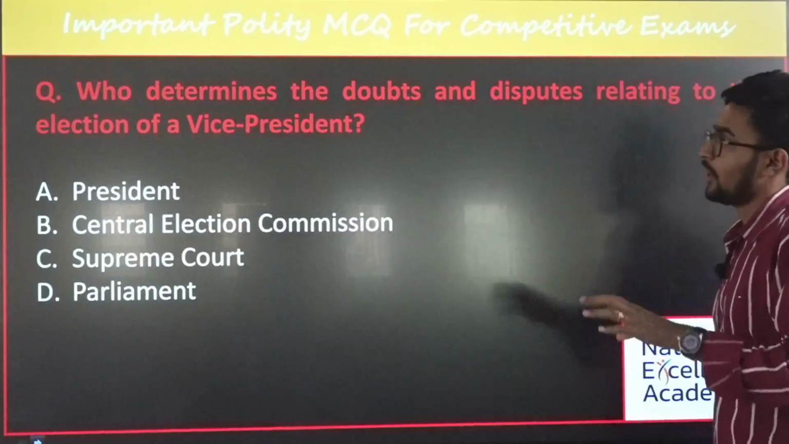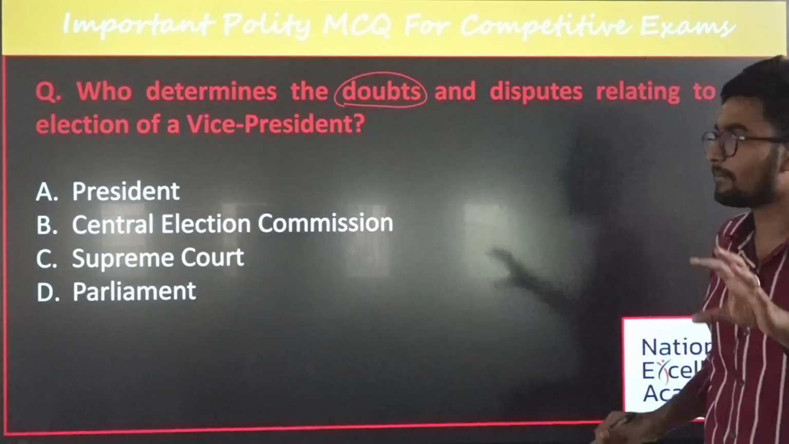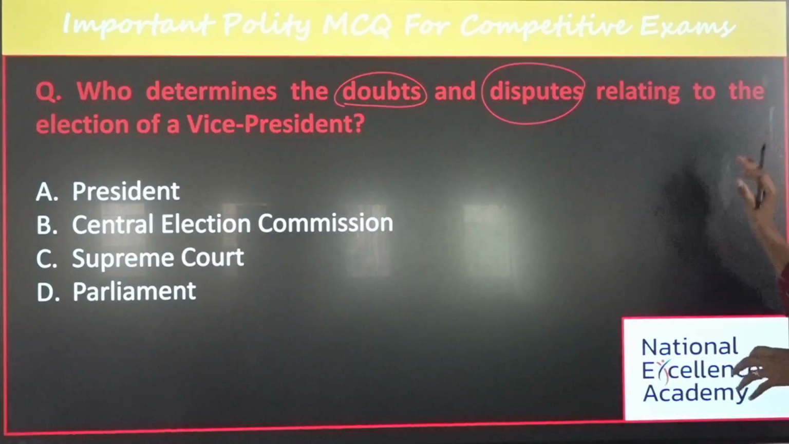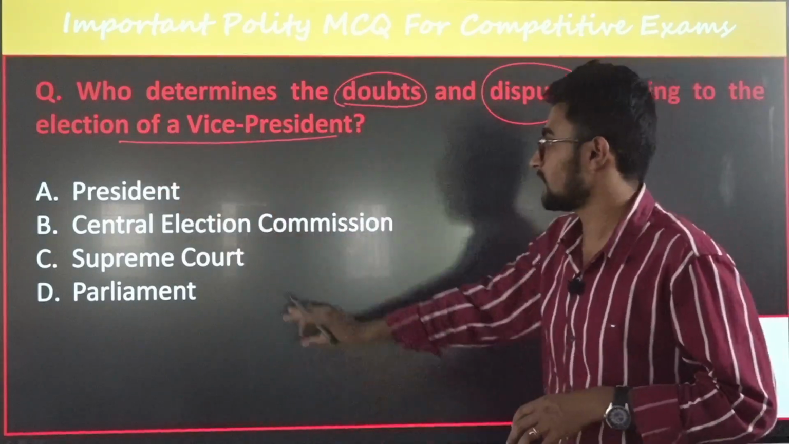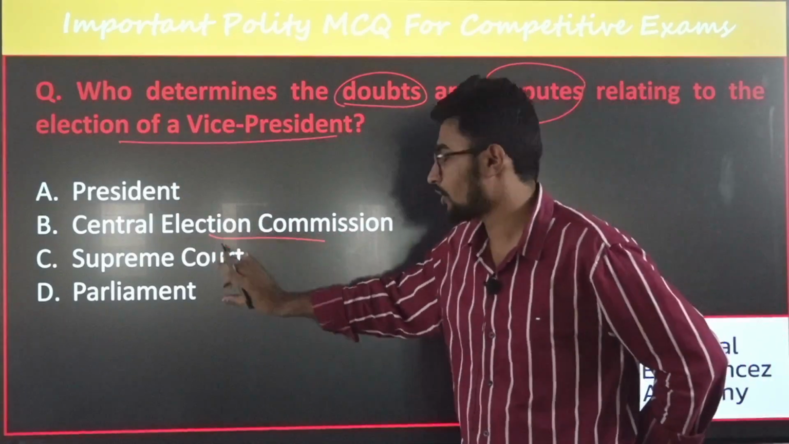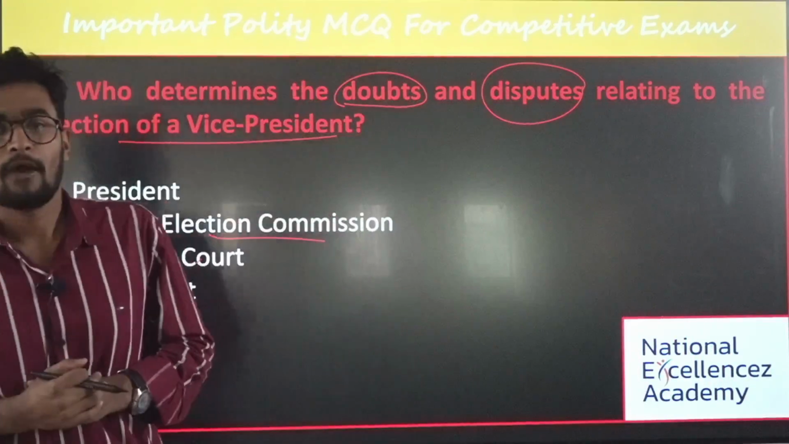Who determines the doubts and disputes relating to the election of vice president? Is it the president? Is it the central election commissioner? Is it the Supreme Court? Or is it the parliament? What's the answer for this?